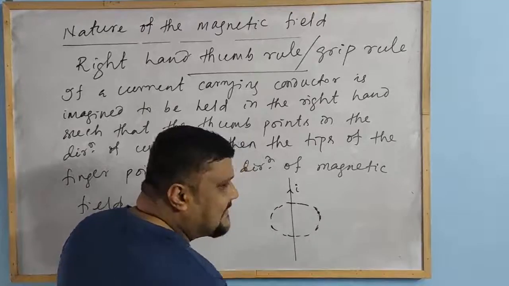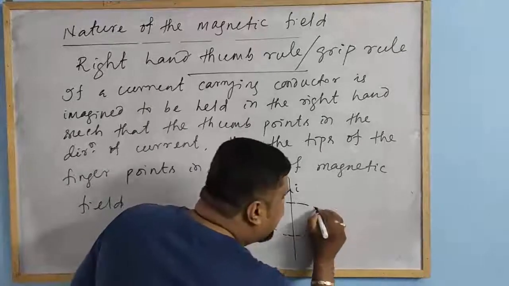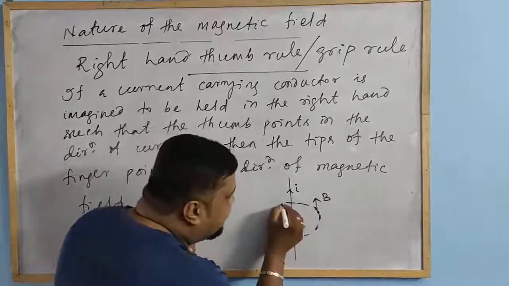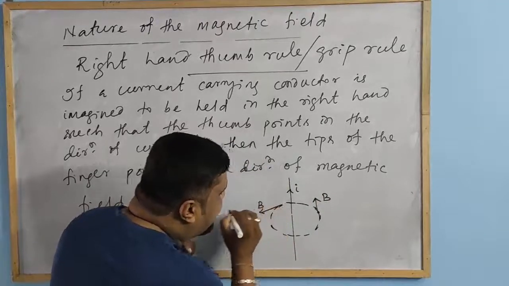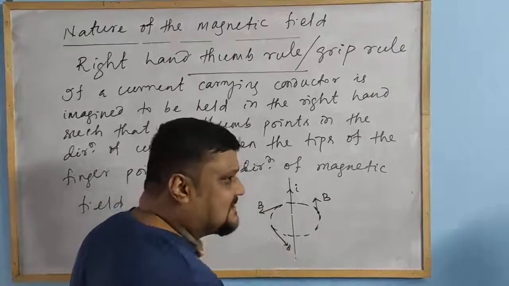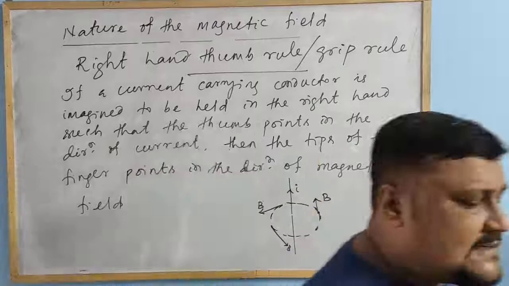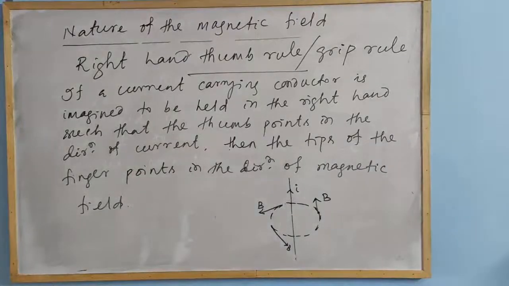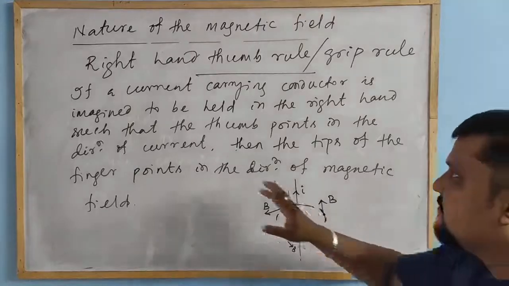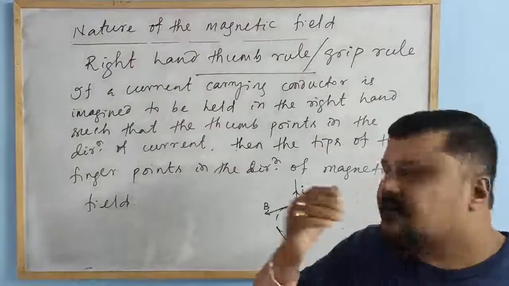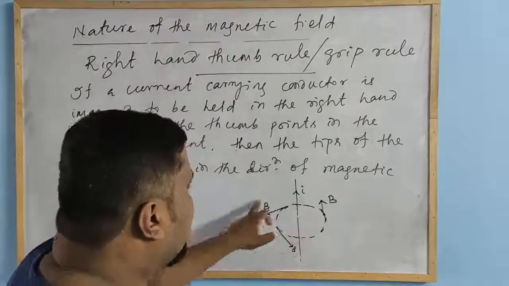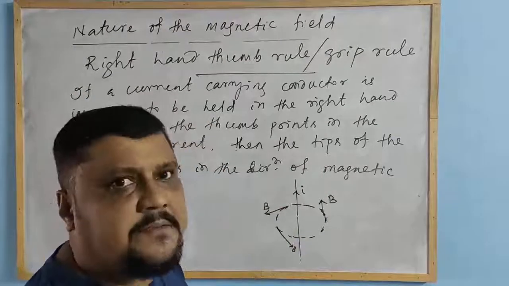If I ask you what the magnetic field is at this point, it will be like this, and at this point it will be like this. Okay, so from the right hand thumb rule or grip rule, we know the direction of the magnetic field.